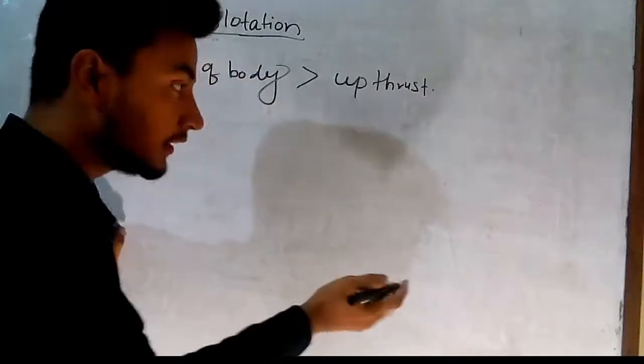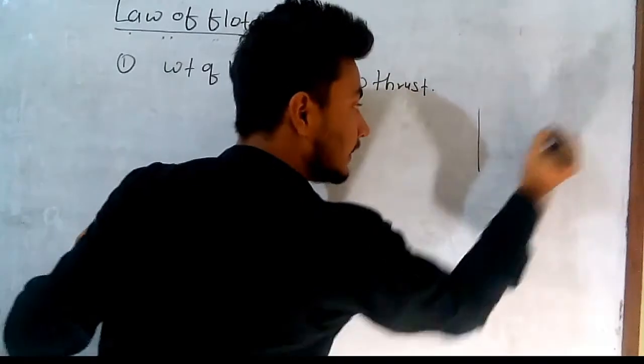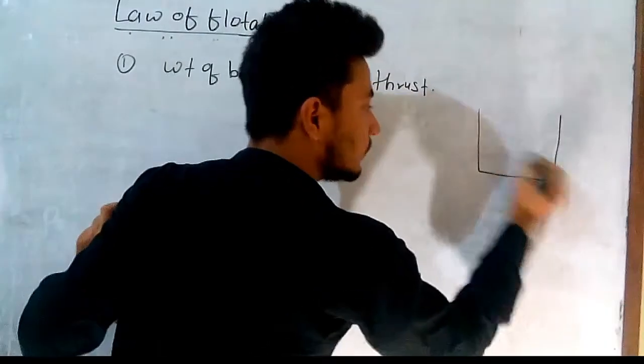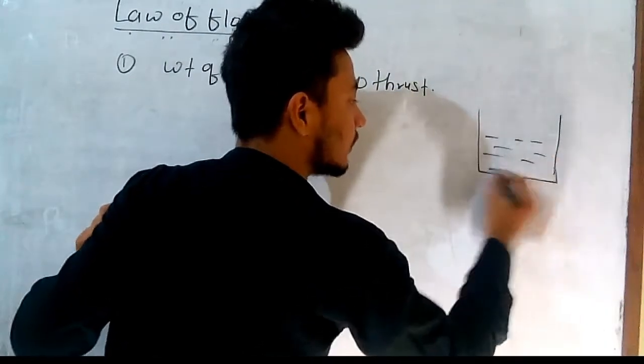So what will happen? This is the beaker filled with water, or liquid.